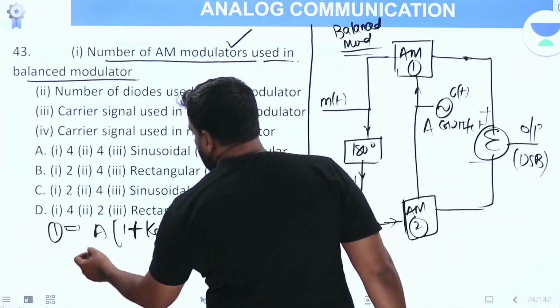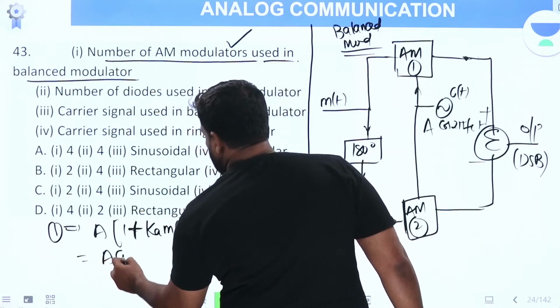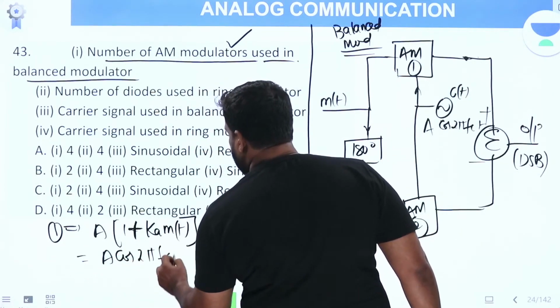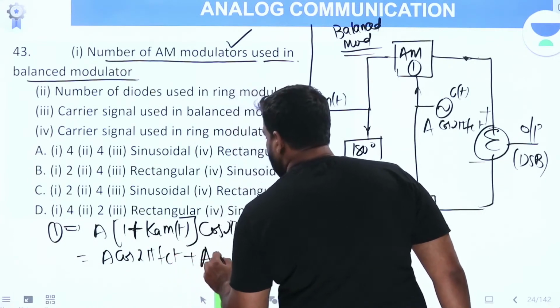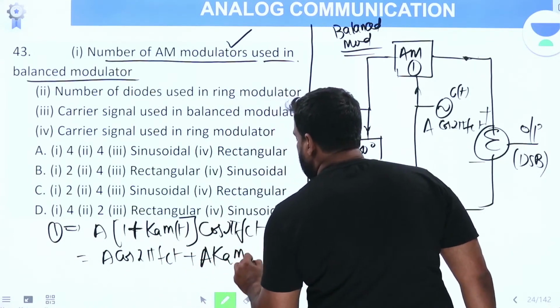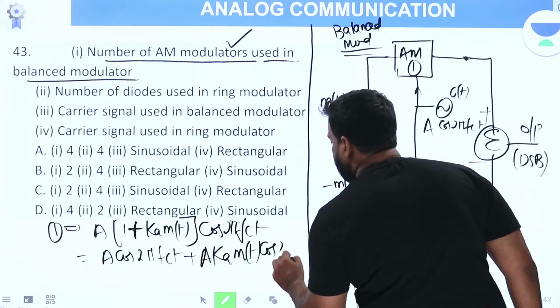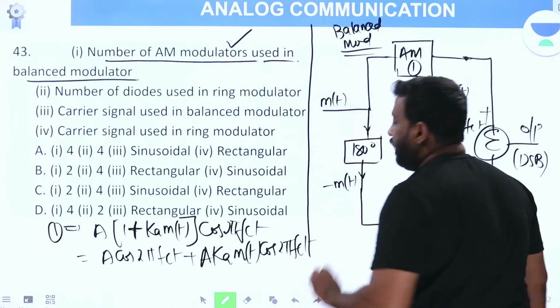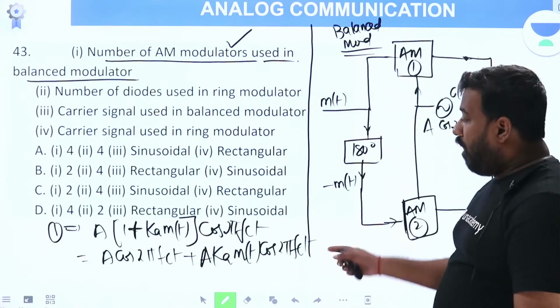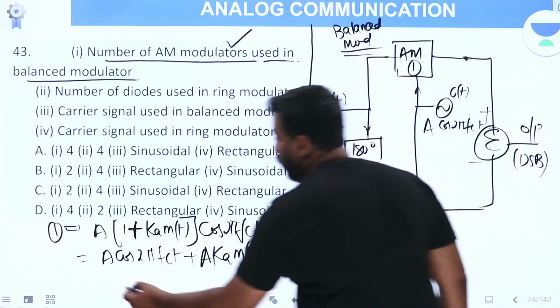This is A cos 2πfct plus A Ka m(t) cos 2πfct.